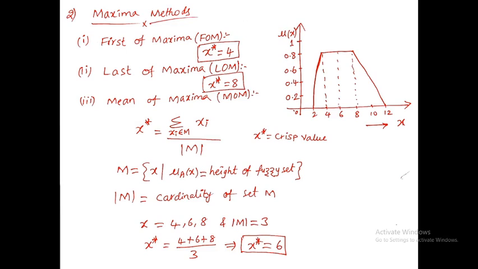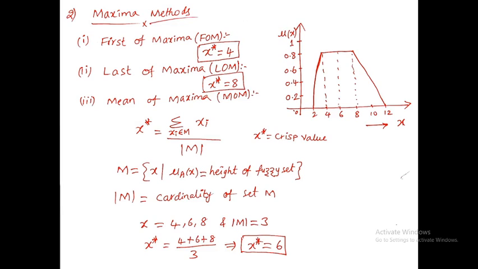Last of maxima means where that maximum membership value is about to end. That is nothing but at 8, right? On the x-axis at 8 it is about to end. That's why your last of maxima is nothing but 8.